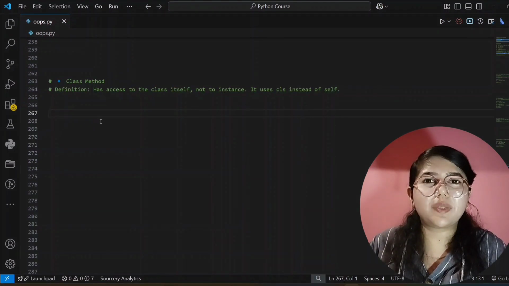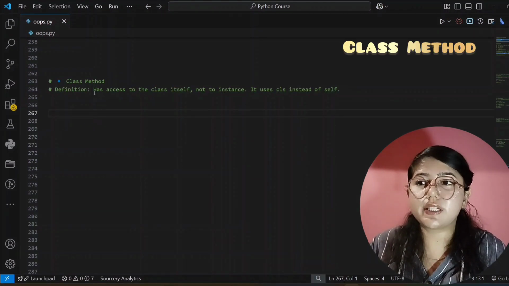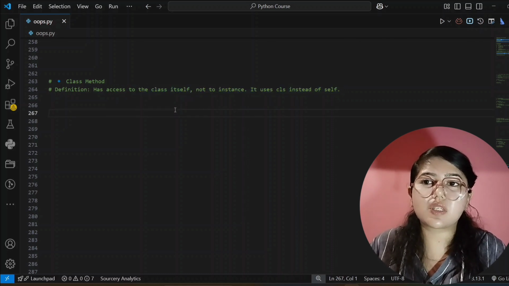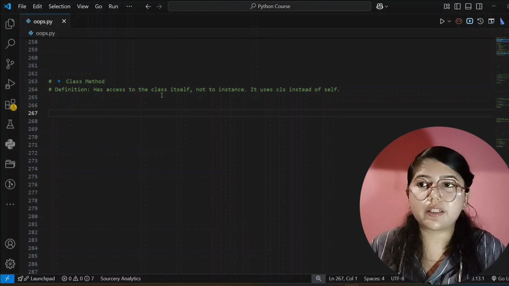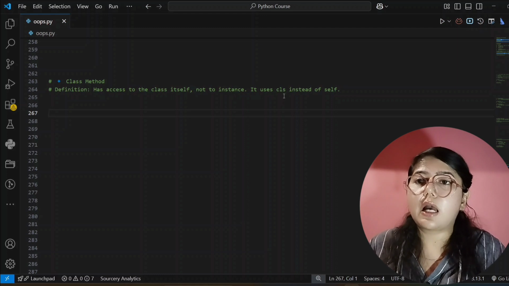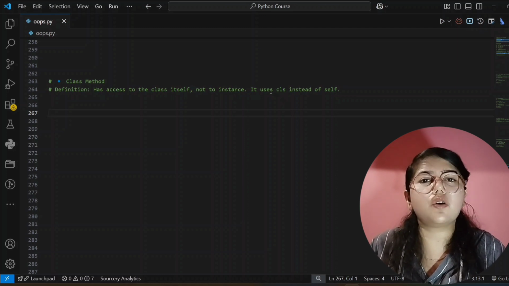So now our next type of method is class method, and its definition is: has access to the class itself, not to the instance. It uses cls instead of self. Yes, it will have access to the class itself, which means while writing the print you have to directly write the class name, and that I will show you. And it uses cls instead of self.